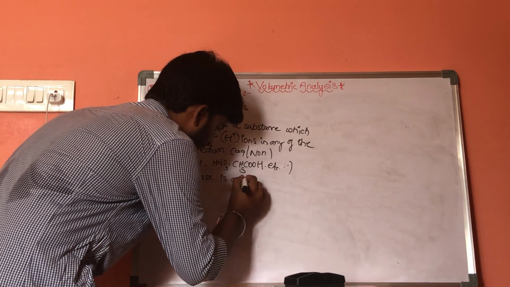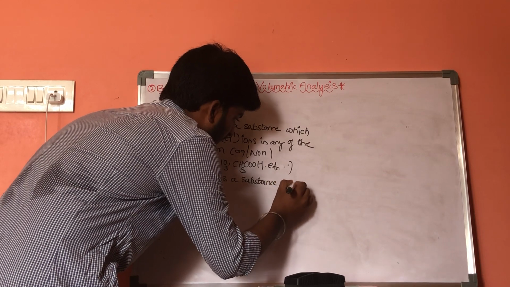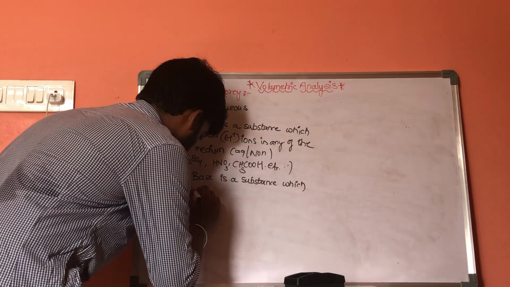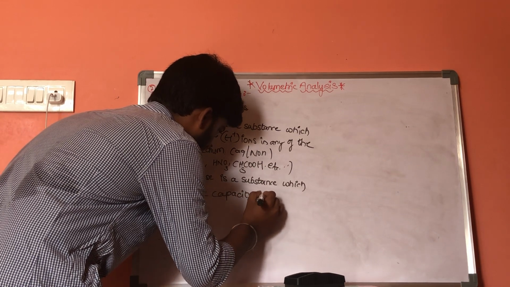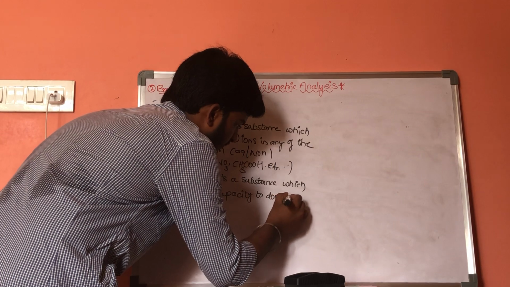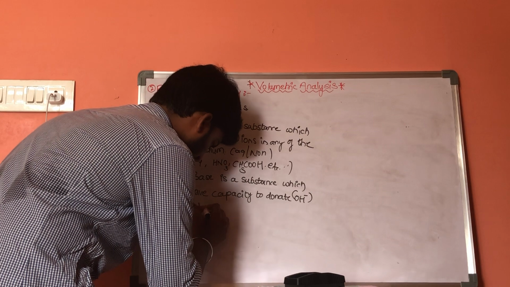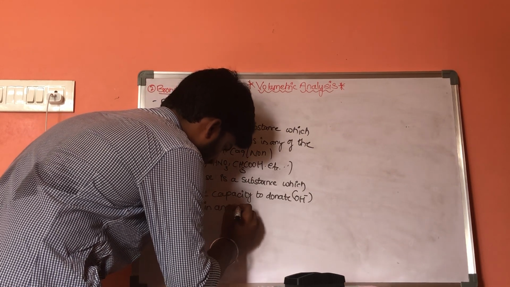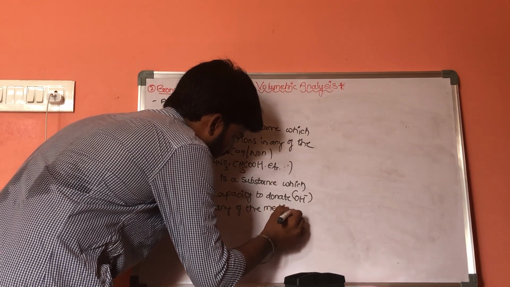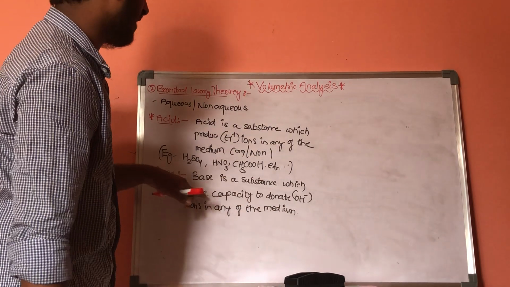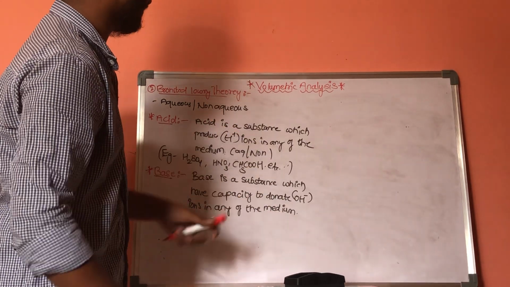Base is a substance which has the capacity to donate OH minus ions or accept H plus ions in any of the medium.